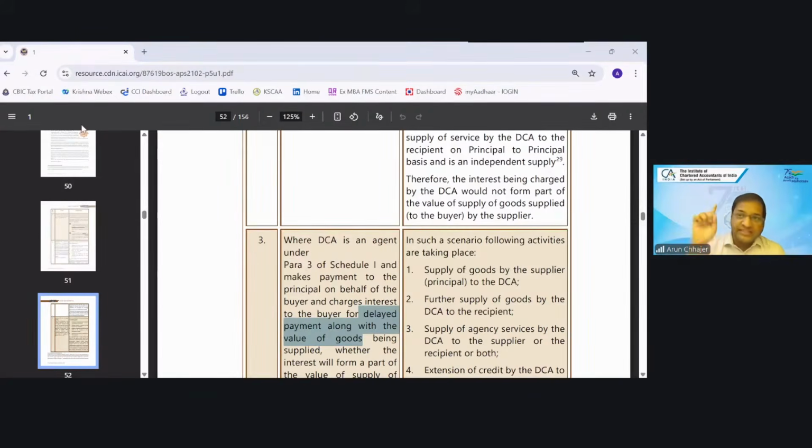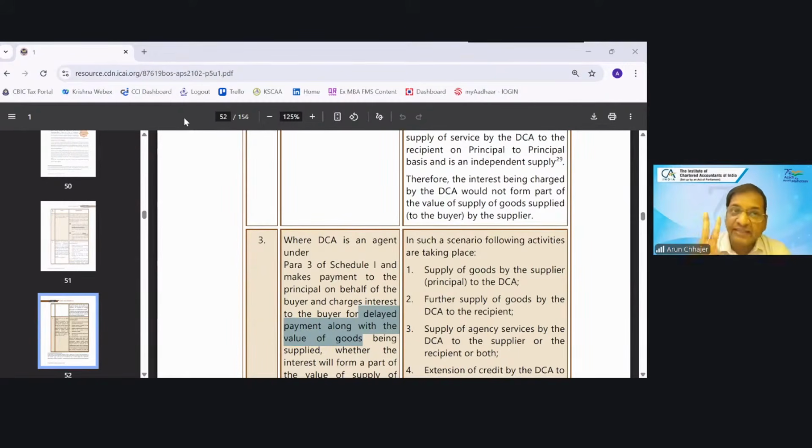If you read section 15 subsection 2, there are the 5 things to be added in the value, for which there is one clause which talks about interest, penalty, or any other amount which is being charged for the delayed payment of any consideration. So interest will be added in the value. Now, will it be taxable or not? That is a different question.